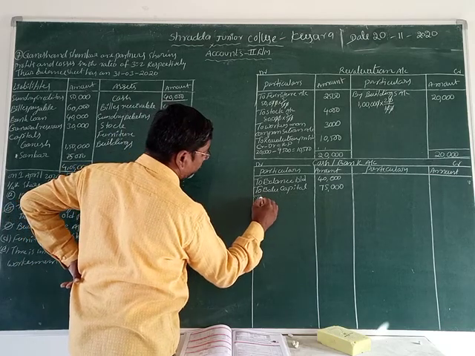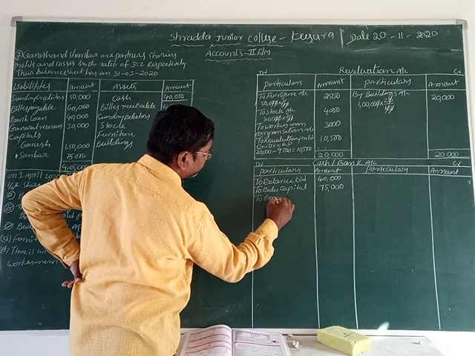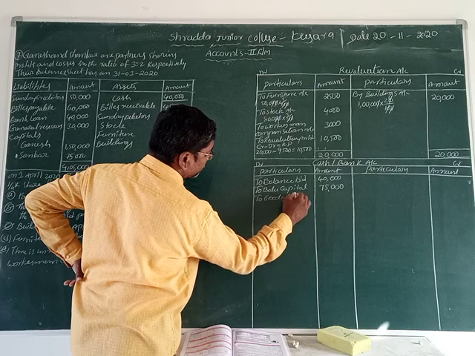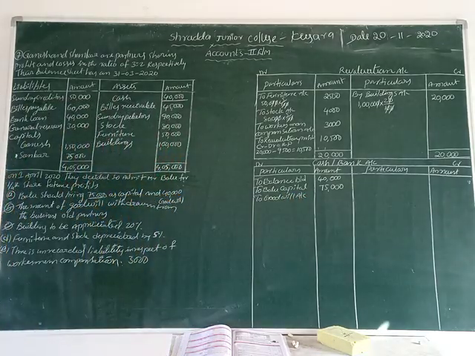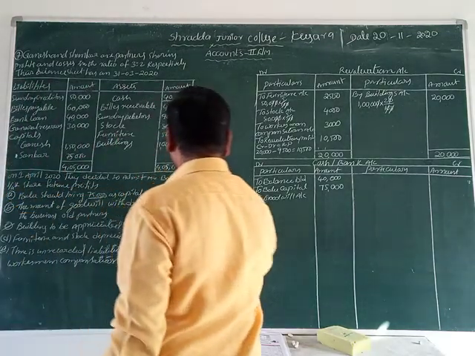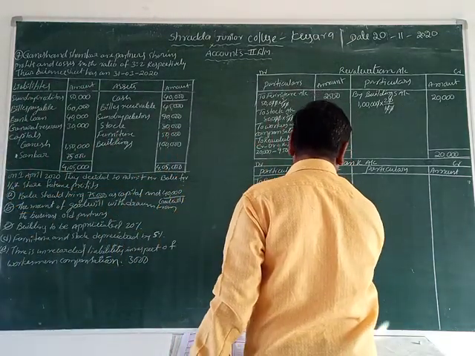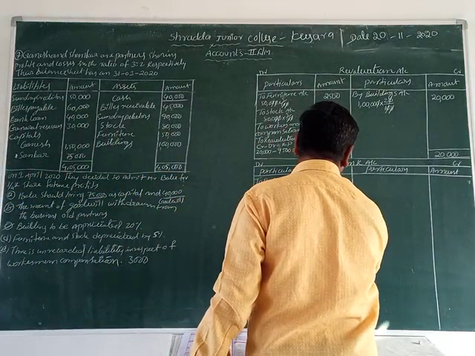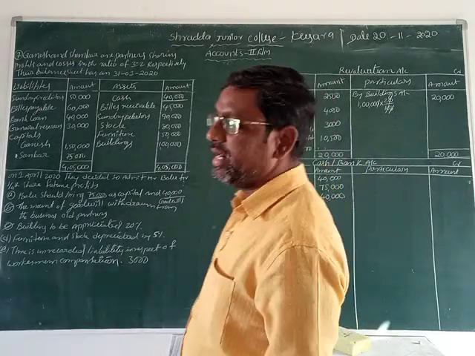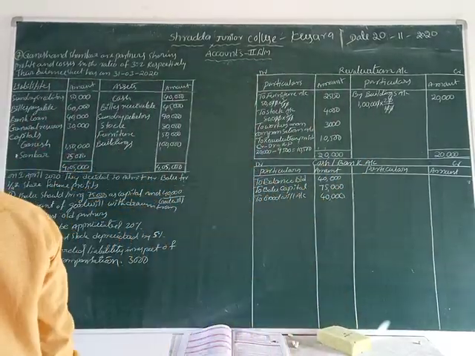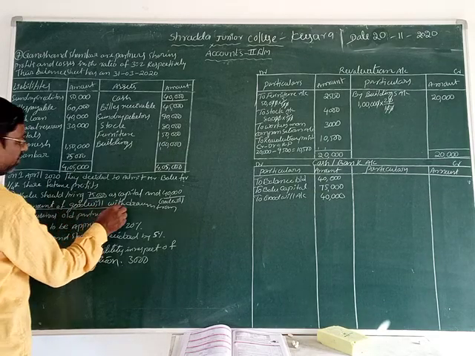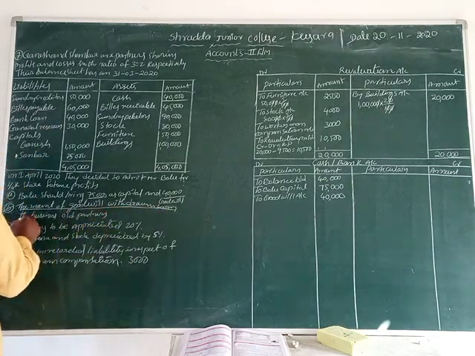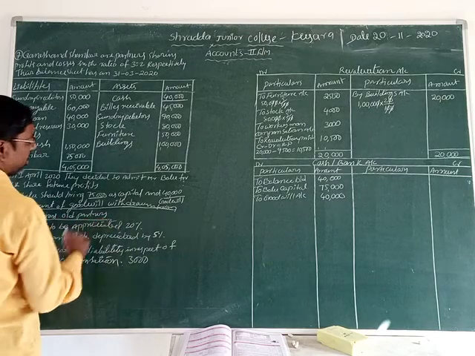Okay, let us write down the goodwill account. What is the value of goodwill given, students? 40,000 rupees. This 40,000 rupees goodwill we can take on the debit side. Okay, now it's clear, but condition number 2 is clearly mentioned: the amount of goodwill will be withdrawn from the business by the old partners.